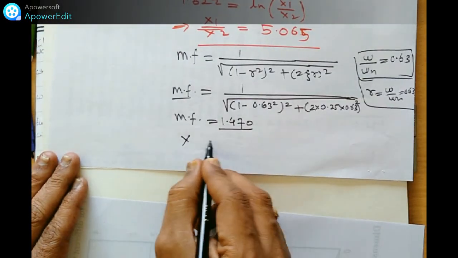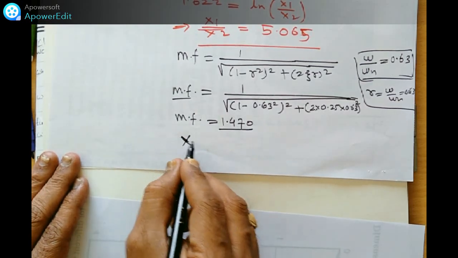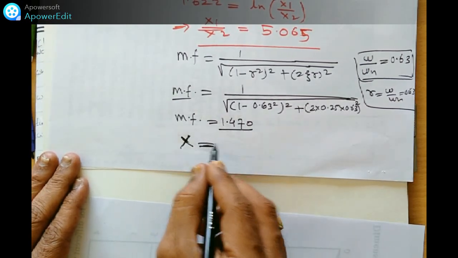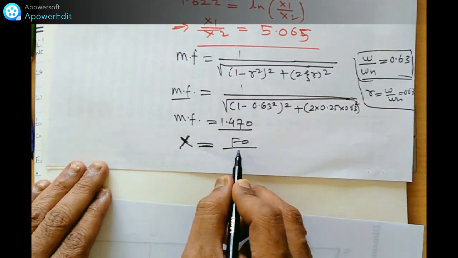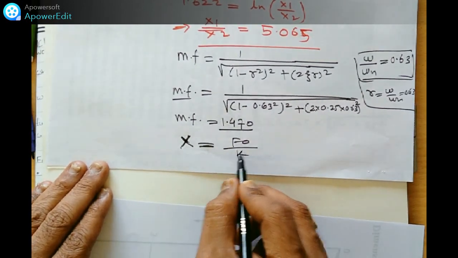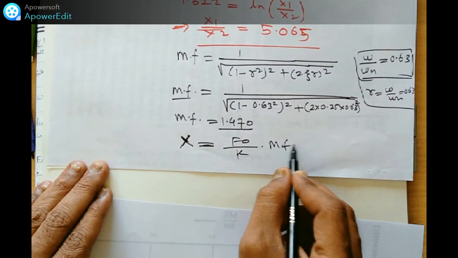Next we have to find out the amplitude for this type of problem. X is equal to FO by K into MF, magnification factor.